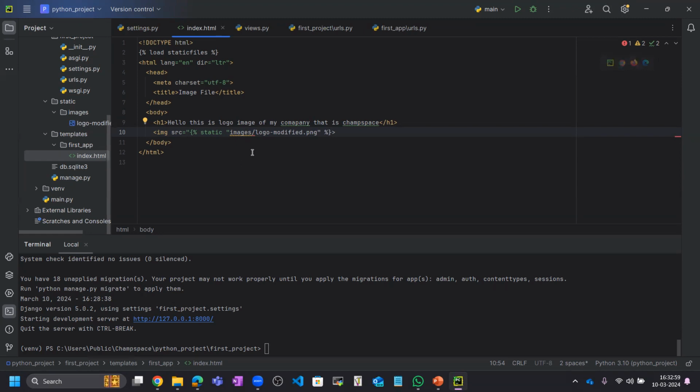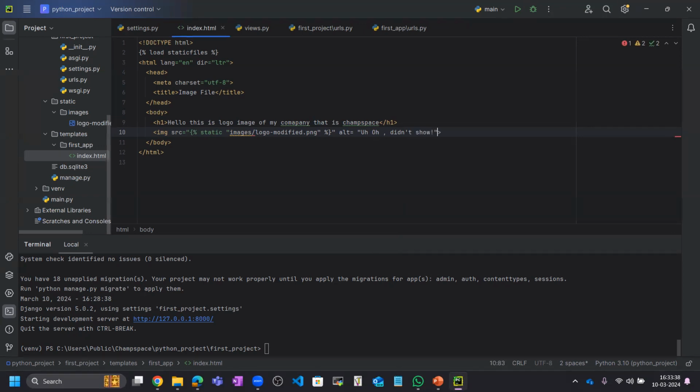So this is correct. And after that, we need to give the alternate tag for the image. Whenever the image does not show, it will show this text, image not showing.